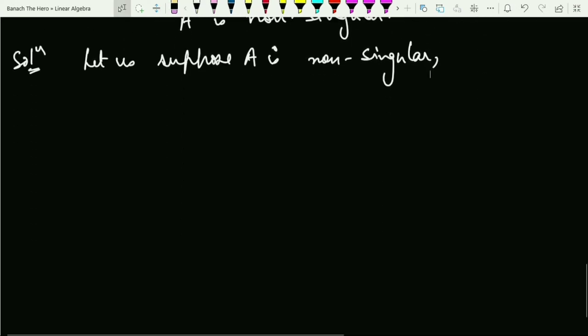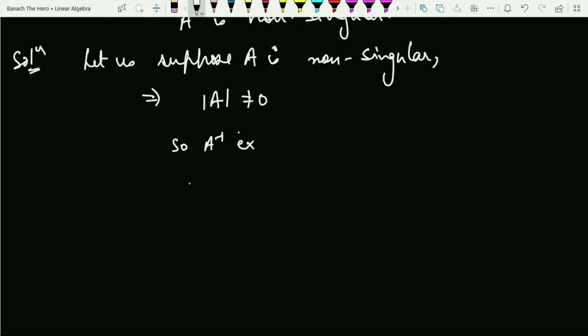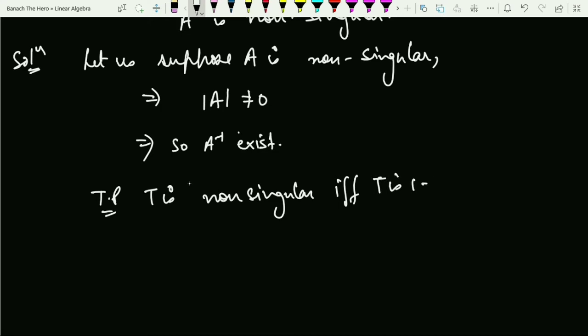So if A is non-singular, can I say the determinant of A is non-zero? Right? So A inverse exists. Now what I have to prove is that T is non-singular. But we know any map is non-singular if and only if it is 1-1. So can I check just whether this map is 1-1 or not?